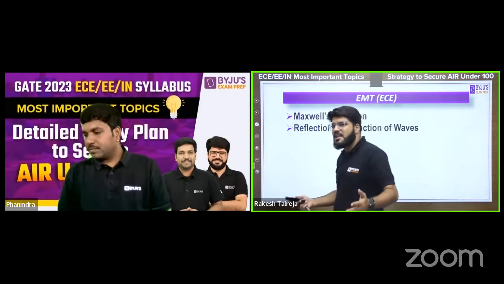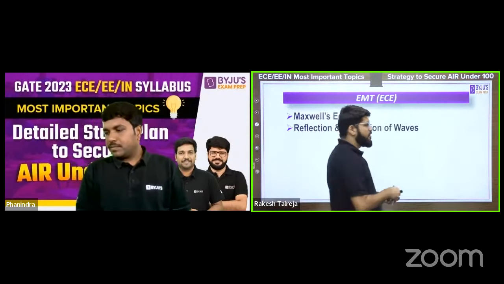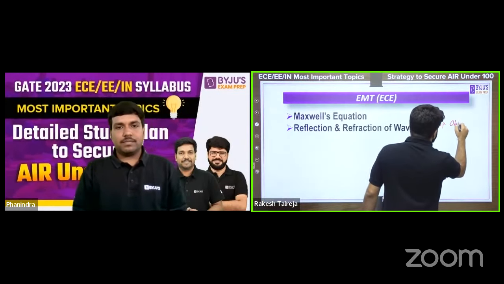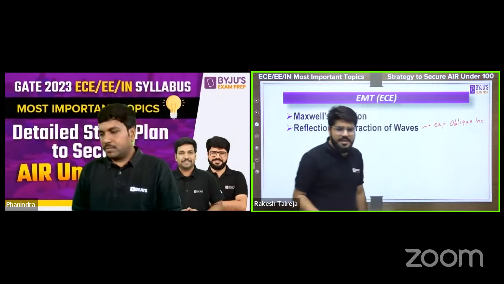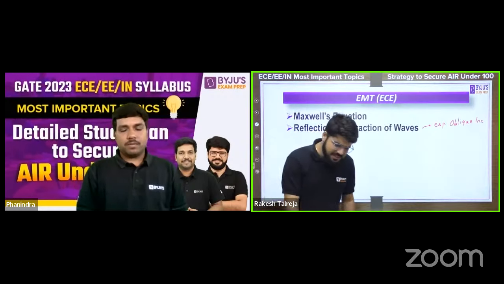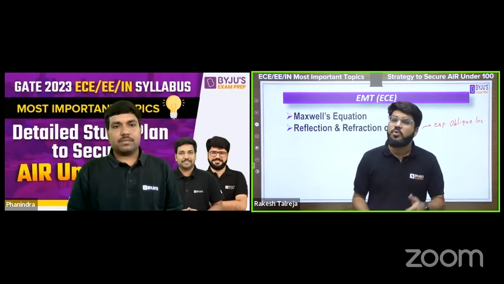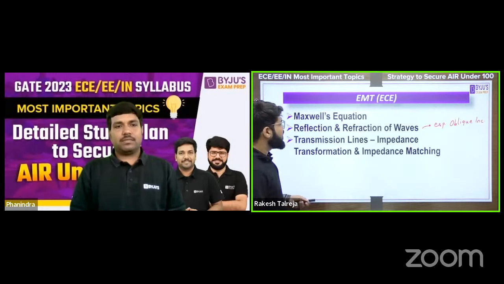Reflection, see, wave theory itself is huge. There are several parameters, but the reflection and refraction of waves, especially the oblique one, especially when the wave is incident at any random oblique incidence. Normal incidence case is easy, but good questions IIT is making from the oblique incidence case. The Brewster's angle, very, very, very important. The Brewster's angle concept, right?